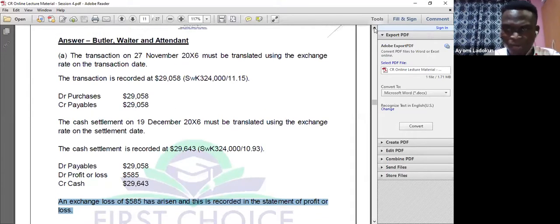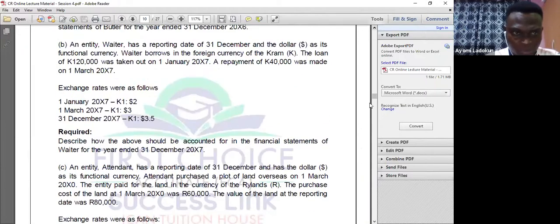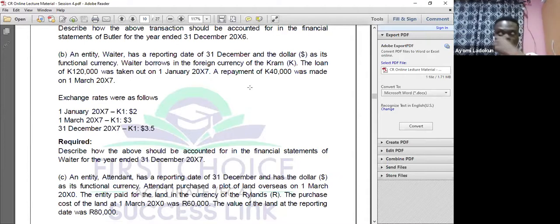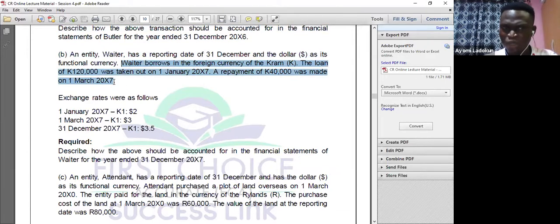So let's look at the B part of that question. Let's see whether we can also apply our knowledge to solve the question. An entity, Waiter, has a reporting date of 31st December and the dollar as its functional currency. Waiter borrows. Now, in this case, they are borrowing money. So what is a loan? Loan is a monetary item. Can you see now? So I will have to find out whether there are year-end balances here. Waiter borrows in foreign currency of a crown.